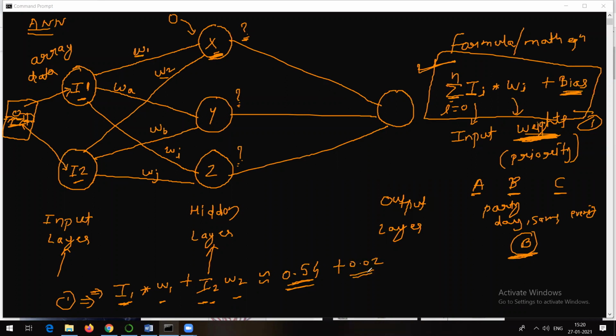0.02. You can make it 0.01, whatever you want. It should be very, very small. So what you are going to get is 0.56. So 0.56 is going to be the output at X. Okay, this is a very small part of the complete process, right?